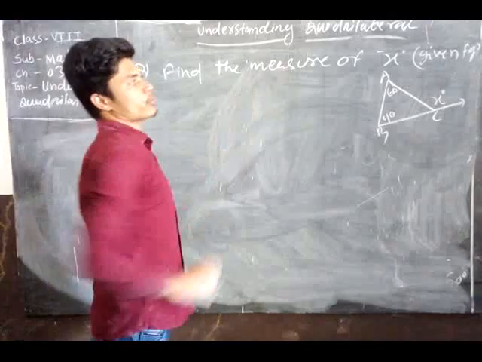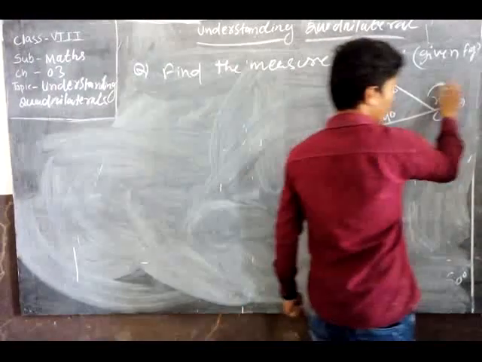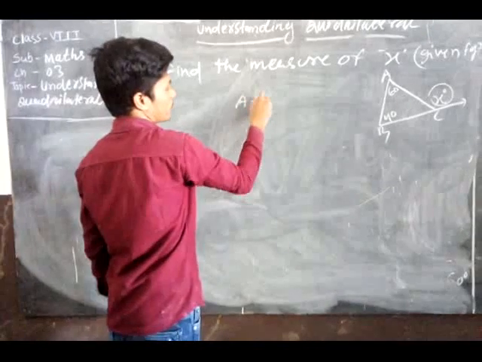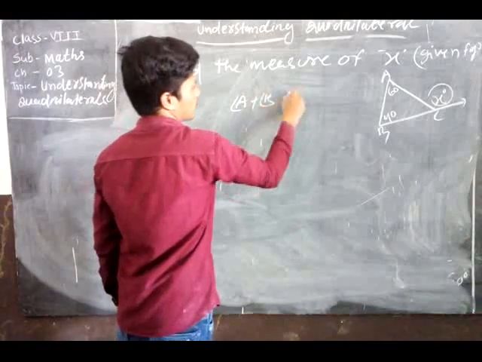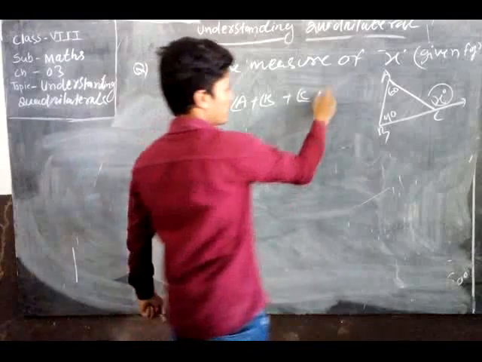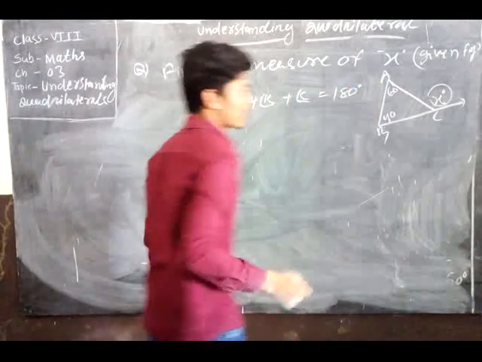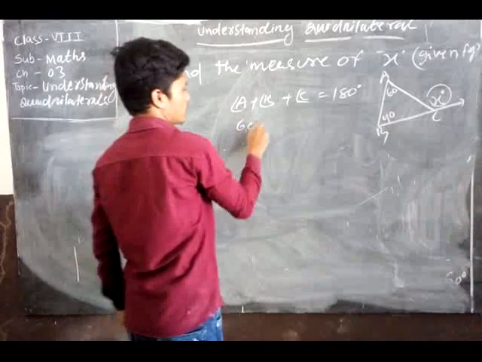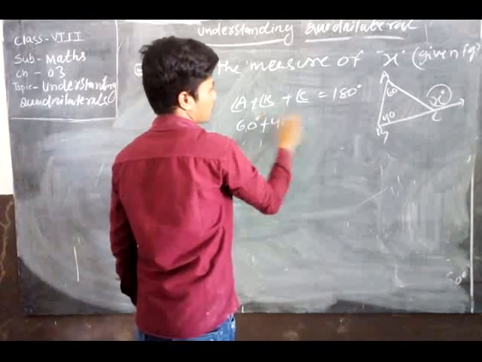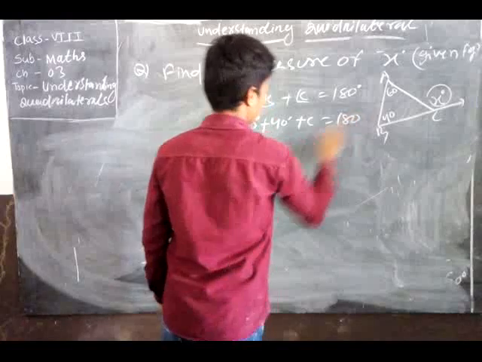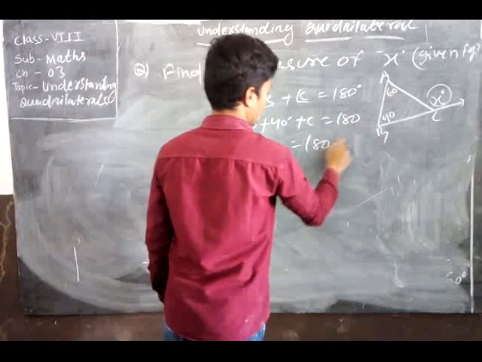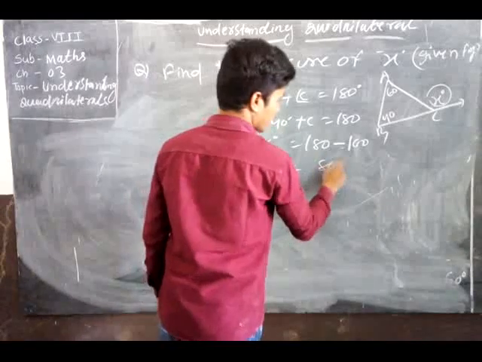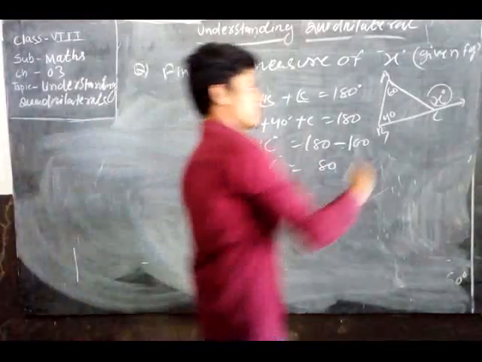Find the measure of what? X. You can find the exterior value of x. How do you find it? We know the property of a triangle is what? 180 degrees. That means angle A plus angle B plus angle C equal to 180 degrees. We can also directly find the answer, but you see here. Okay. 60 plus 40 degrees plus C equal to 180 degrees. C equal to 180 minus 100. C equal to 80 degrees. Okay. Then we got the C.